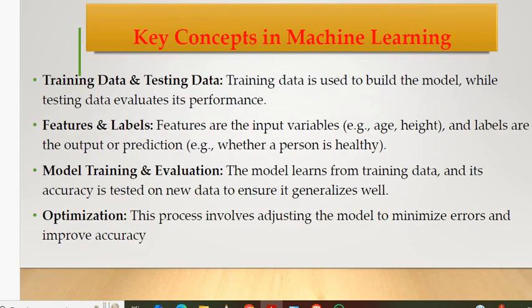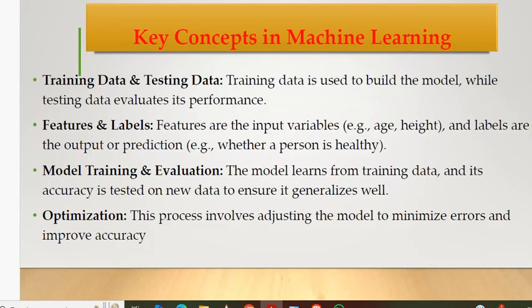So what are the key concepts in machine learning? First, we have to give the training and testing data. 80% of the data will be used for training and 20% will always be used for testing in machine learning. It contains many features and labels, that is, attributes, right? We have to train the model and evaluate it, deciding which algorithm to use for the evaluation, all under that objective.